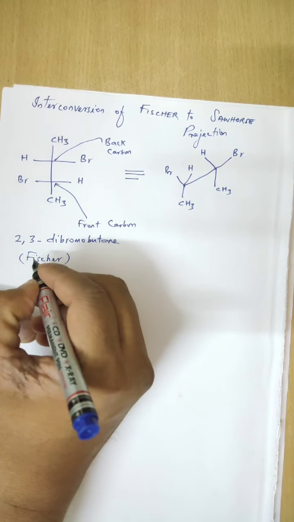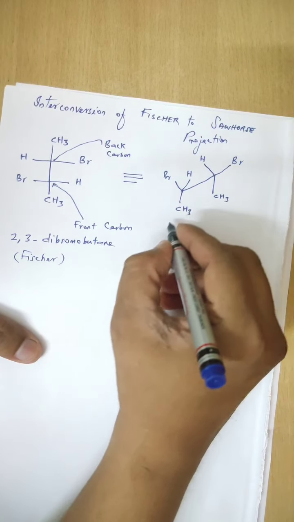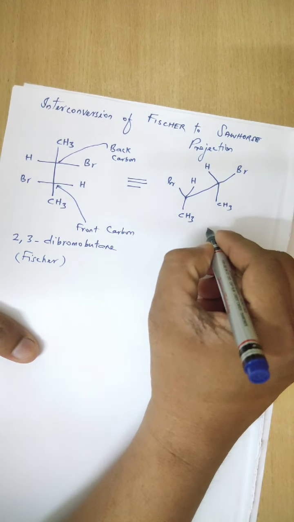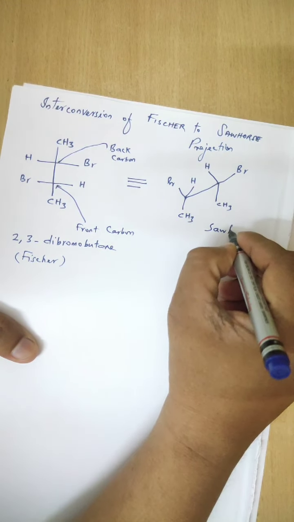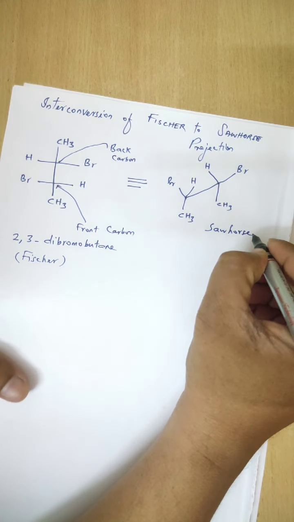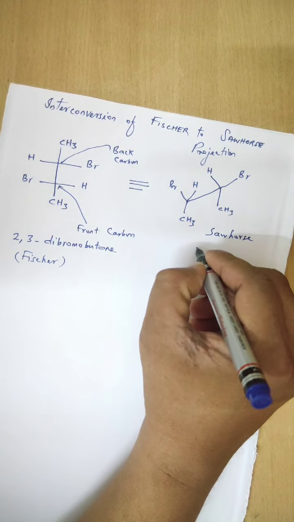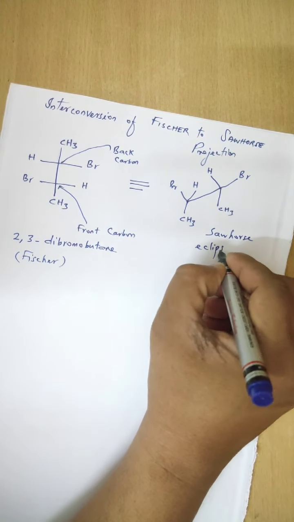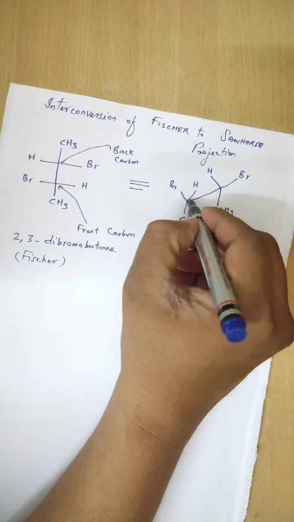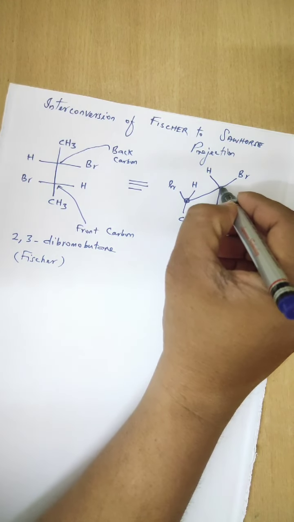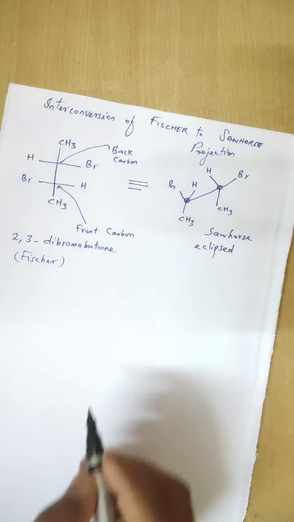This is the Fischer projection, whereas this is the Sawhorse. There are two types of Sawhorse projection, in which one is the eclipsed form. So this is one carbon atom, this is another carbon atom. Understand?